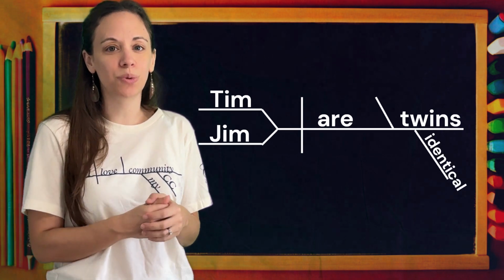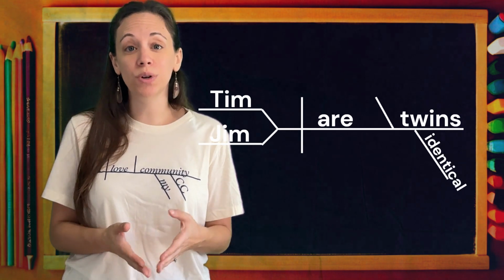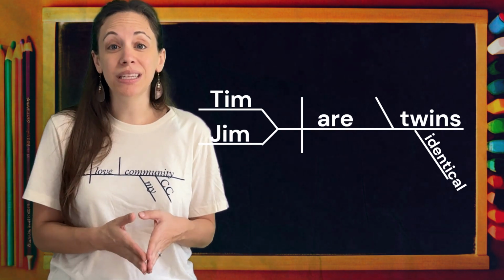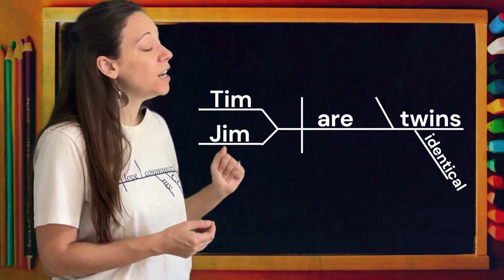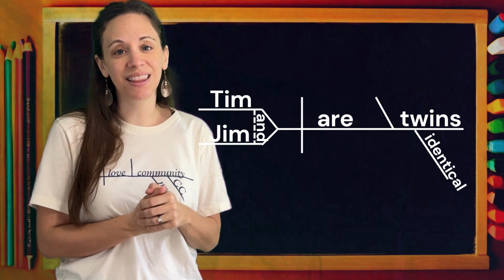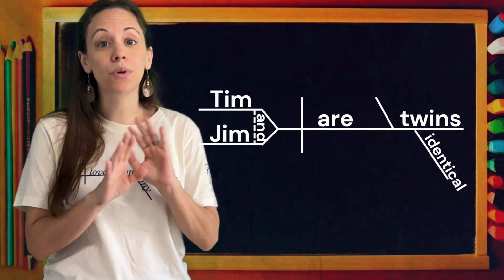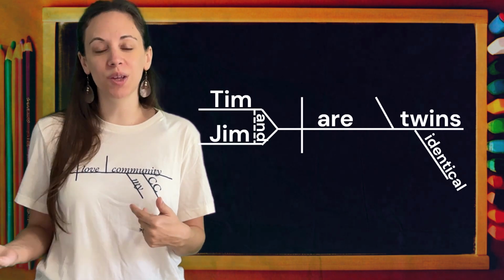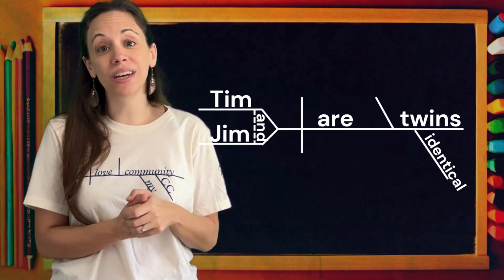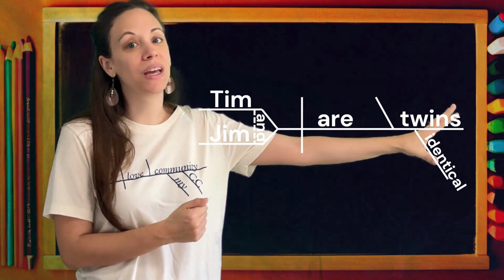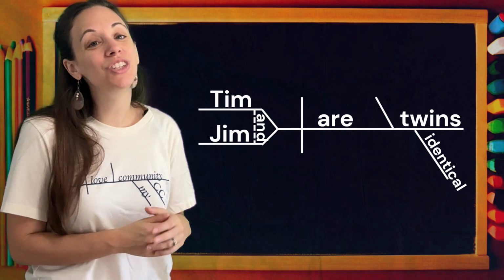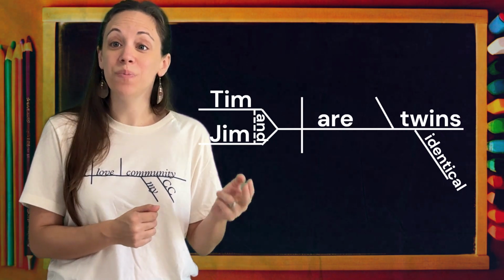Which twins? Identical twins. Now, we have another coordinating conjunction, but where do we put it in this case? What we're going to do is draw a dotted line between Tim and Jim and write "and" vertically on that line between them. And remember, all of this has to come before the predicate. So Tim, Jim, and connecting those two diagonal lines together, and then we have the rest of the predicate together. Great job. We've done two examples of SVLPN.